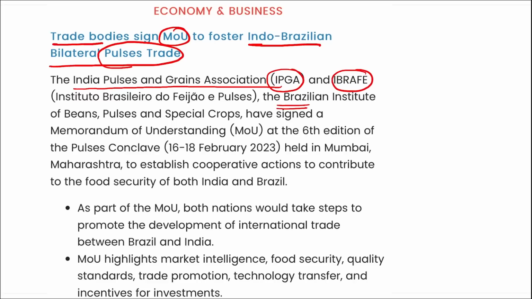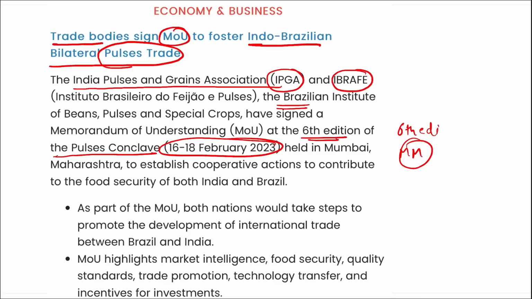This MOU was signed during the 6th edition of the Pulses Conclave that was held from 16 to 18th of February. It was held in Mumbai, Maharashtra, and during this event this MOU was signed for the trade of pulses between India and Brazil. Here both nations will take steps to promote the development of international trade between Brazil and India.